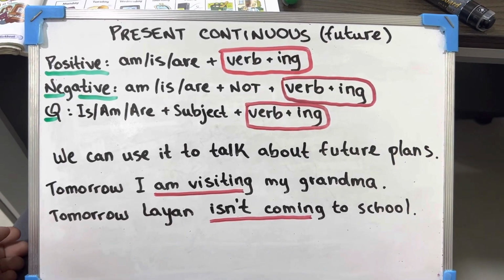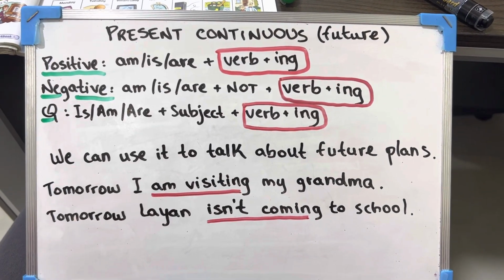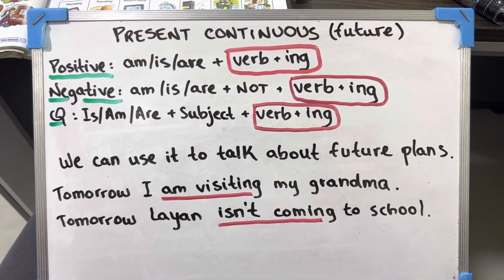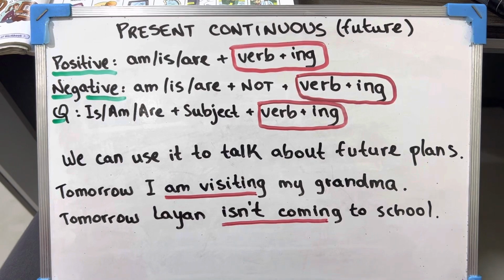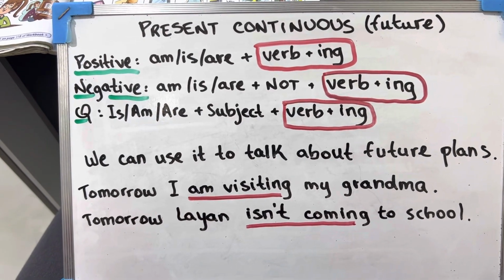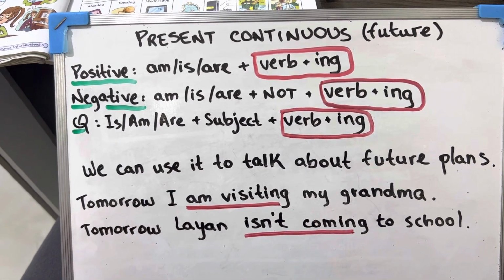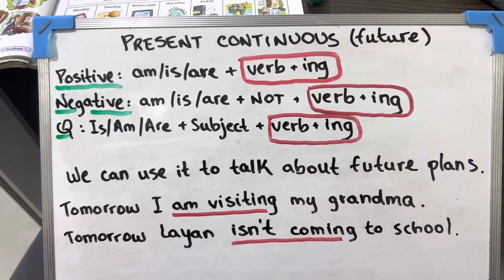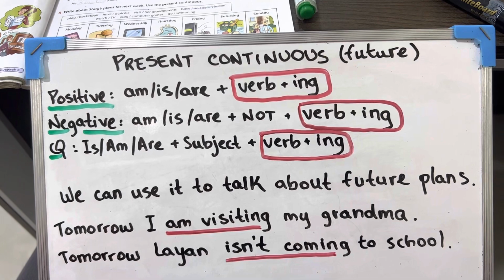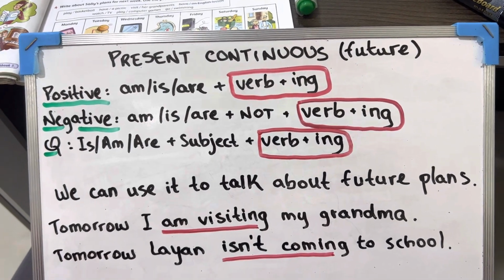Hello. Now we're going to talk about the present continuous, but when we use it for the future, for the mustaqbal, okay? Not the normal present continuous that we know when we talk about something that is happening now, okay? Today we're going to talk about how do we use it when we talk about the mustaqbal, the future.